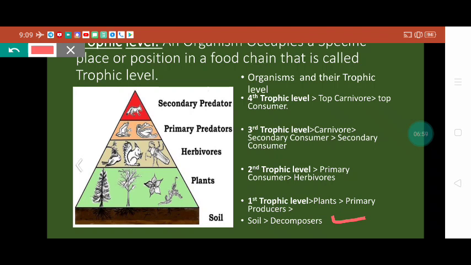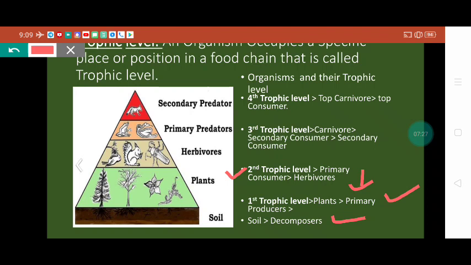But the first trophic level is what we call plants, or primary producers. Okay, so whatever solar energy gets utilized by the plant, they convert it into organic form, and all these herbivores depend upon plants for food. So the primary consumer is called herbivore. We keep them in the second trophic level. So herbivores consume the food or get the energy from the first trophic level.